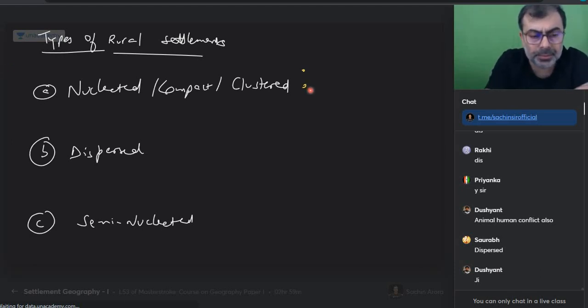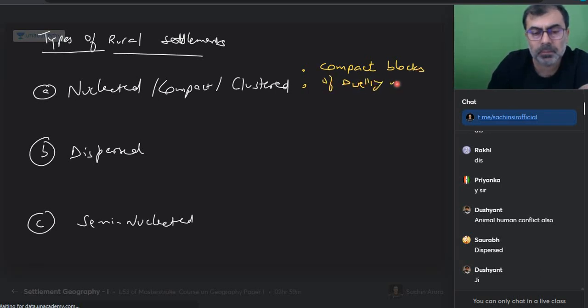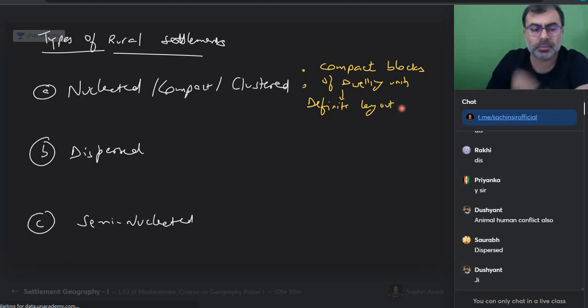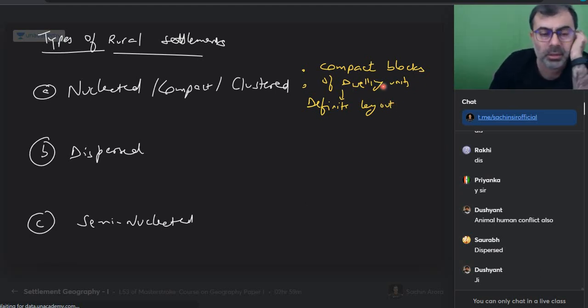Nucleated settlements are characterized by compact blocks of dwelling units with definite layout of road and transport arteries.